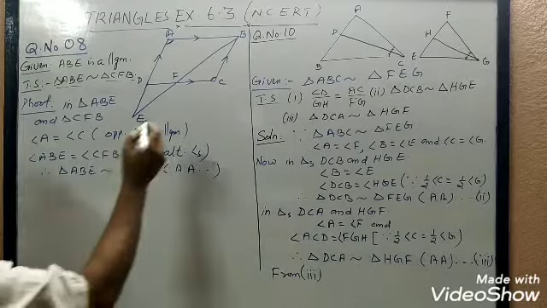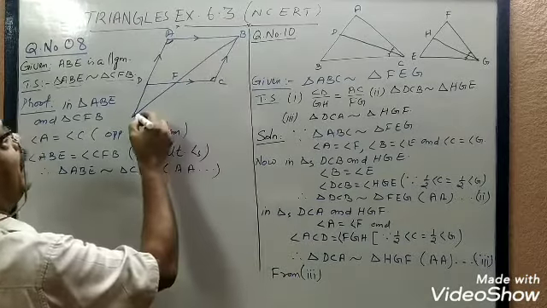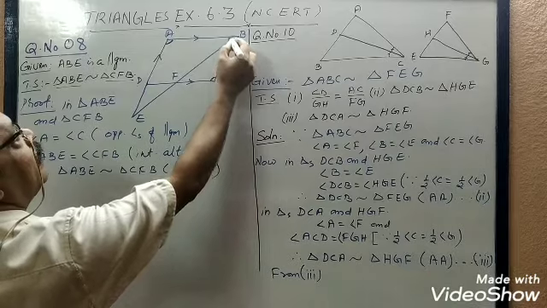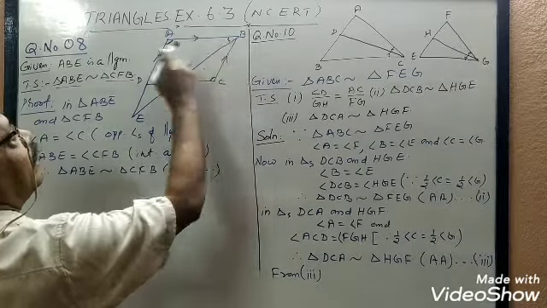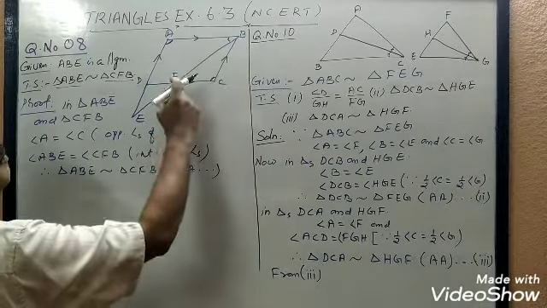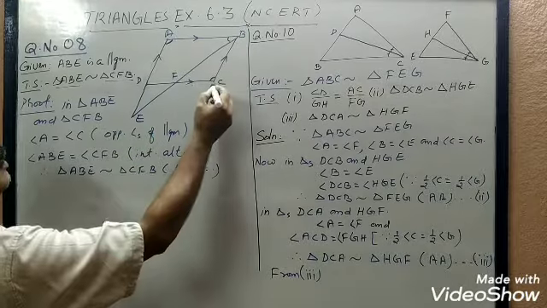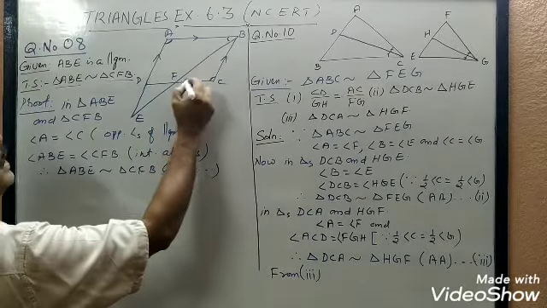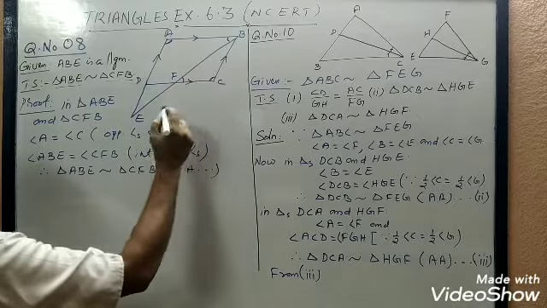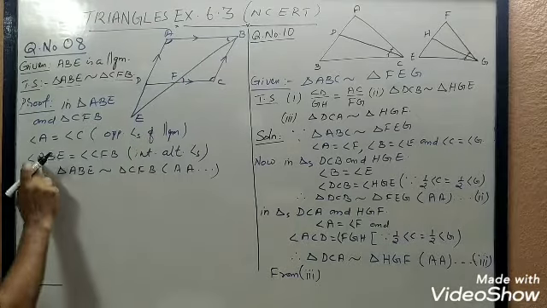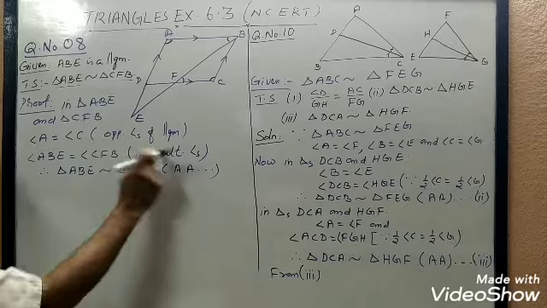And you see angle ABE, this angle. ABE, or we can write ABF also, same thing, is equal to angle CFB. Why? They are interior alternate angles.